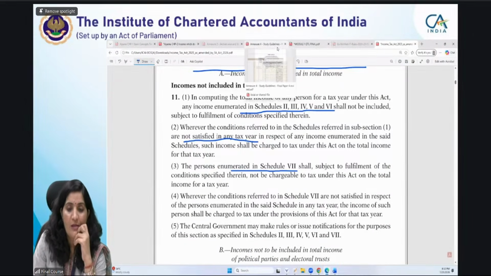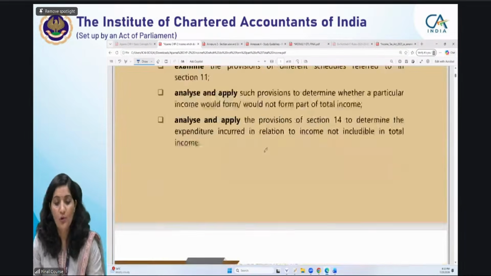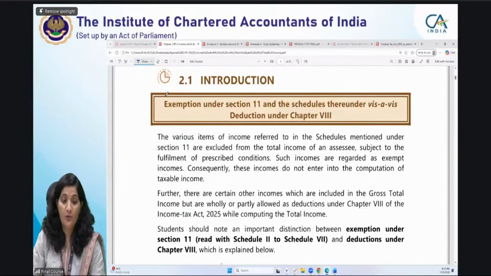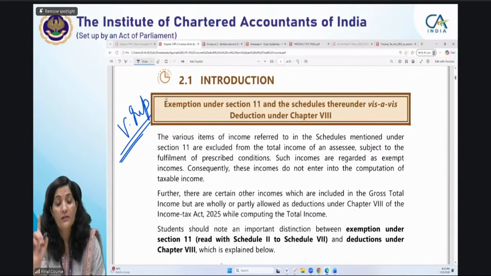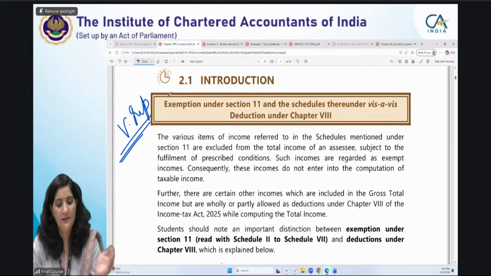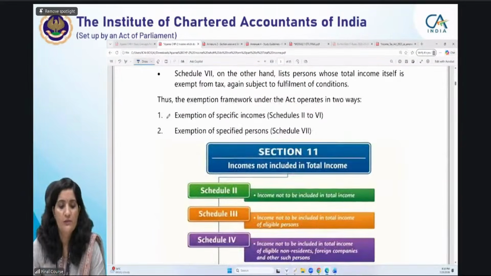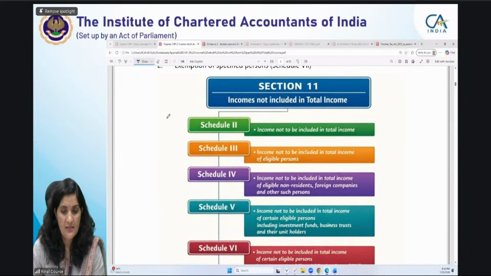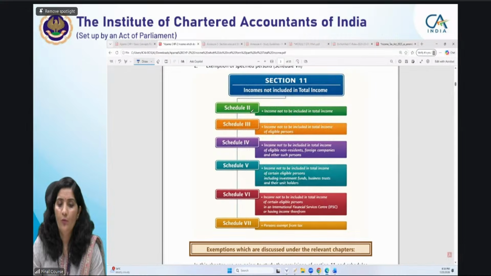Let's see it. Let's take you to this chapter. I'm not going into the differences, but this is also very, very important, and every Final CA student should know it: what is the difference between exemption and deduction? I will come to this concept again, but now, while we are discussing the schedules, let's discuss the schedules. Section 10, this overall diagram is big. Let me shorten it. Why was Schedule 1 taken out?